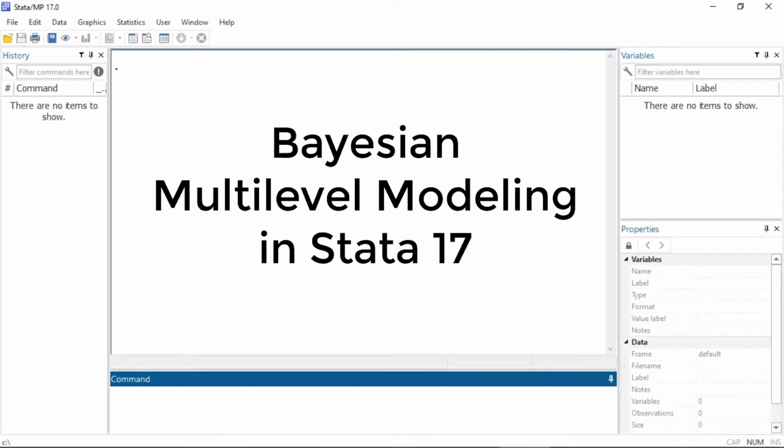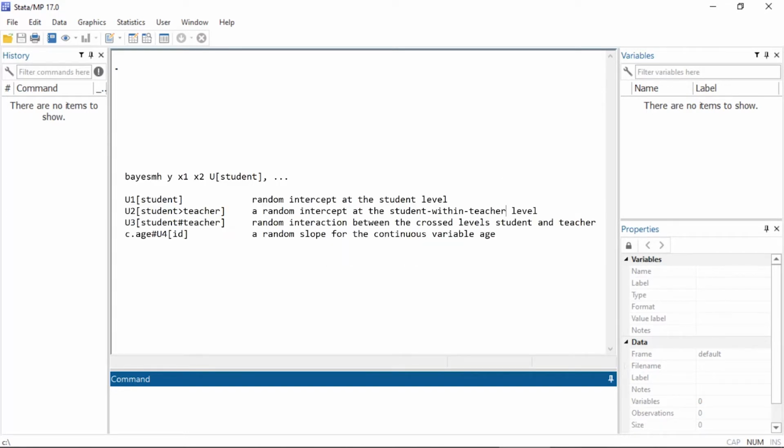Today I'd like to show you the Bayesian multi-level modeling features in Stata 17. You can now include random effects in your bayesmh commands to fit multi-level models. You can include random effects terms just as you include covariates. You simply list them following the dependent variable. For example, you can specify U1 as a random intercept at the student level, U2 as a random intercept at the student nested within teacher level, U3 as a random interaction between the crossed levels student and teacher, and U4 as a random slope for the continuous variable age.